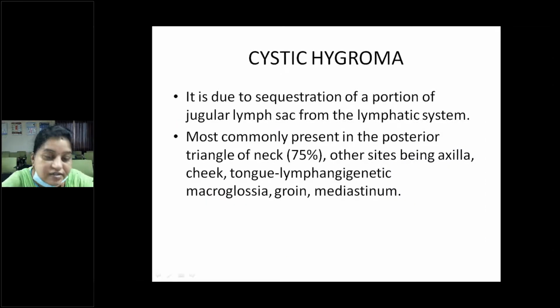So another condition is the cystic hygroma. It is due to the sequestration of a portion of the jugular lymph sac from the lymphatic system. It most commonly presents in the posterior triangle of the neck, comprising 75%. Other sites are the axilla, cheek, and tongue. In the tongue, the condition is called lymphangitic macroglossia. It can also present in the groin and the mediastinum.